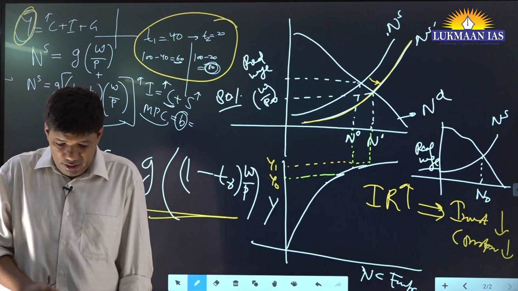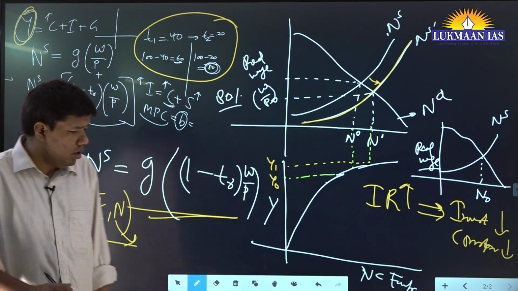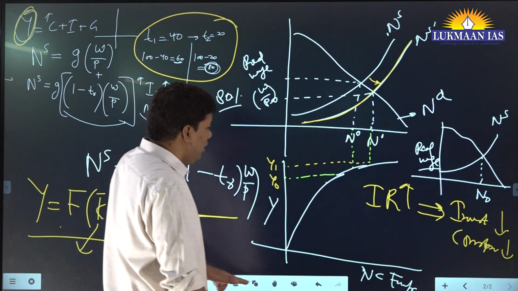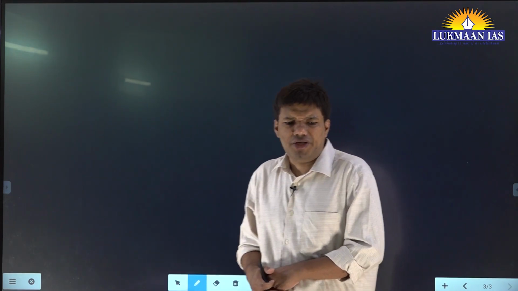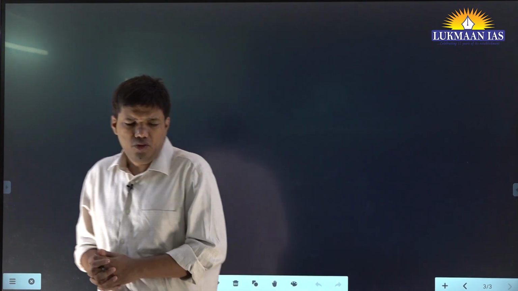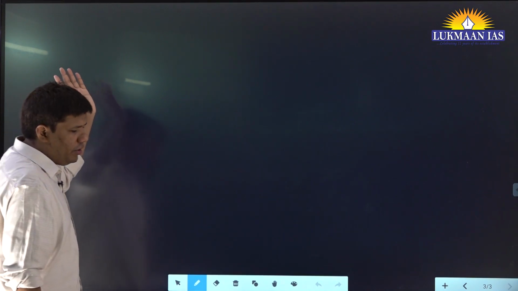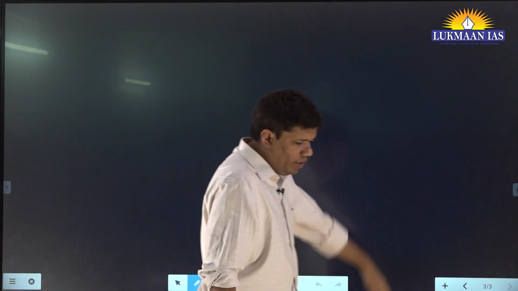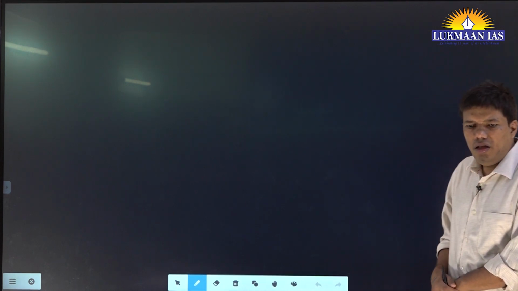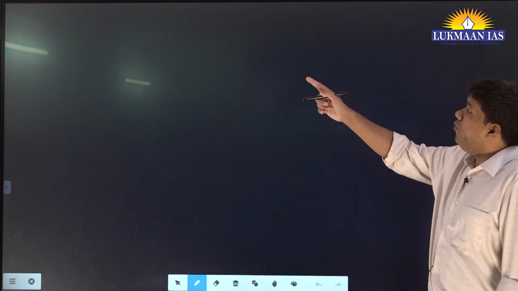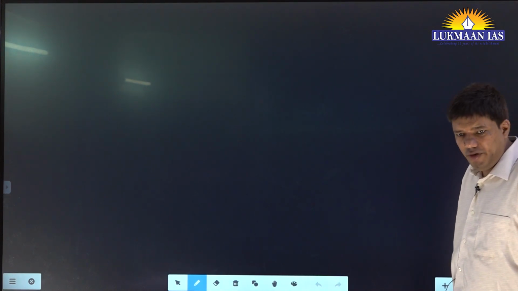Okay, now with this understanding, the classical school said there should be no government intervention. So they believed in the self-adjusting nature of the economy. They assumed that the market will take care of that. And you saw they are contesting that when you increase government spending, the interest rate will bring down investment and consumption. And see, when you say investment, that is crowding out private investment.